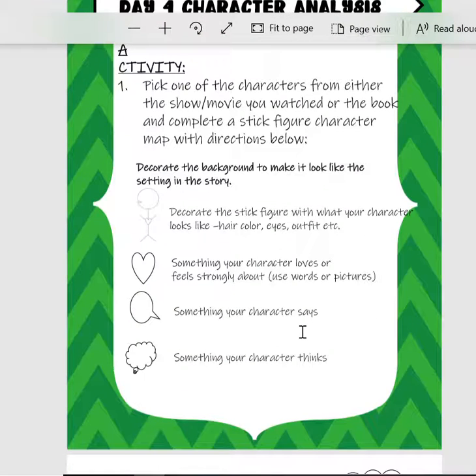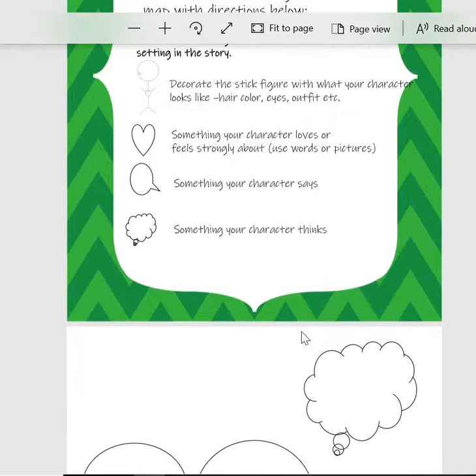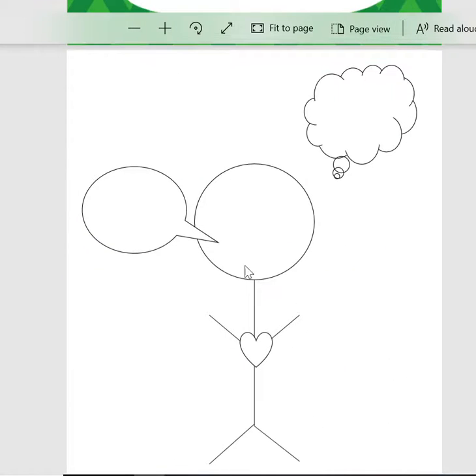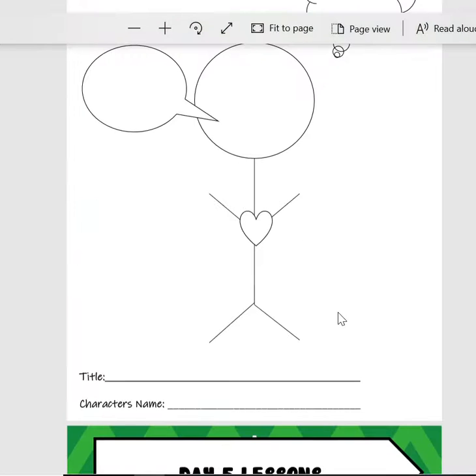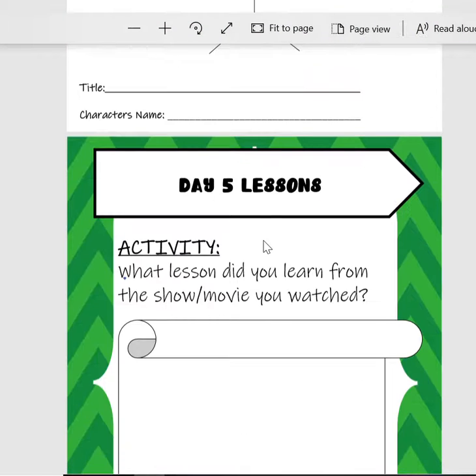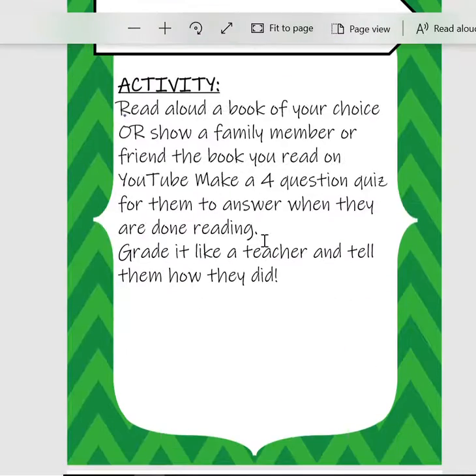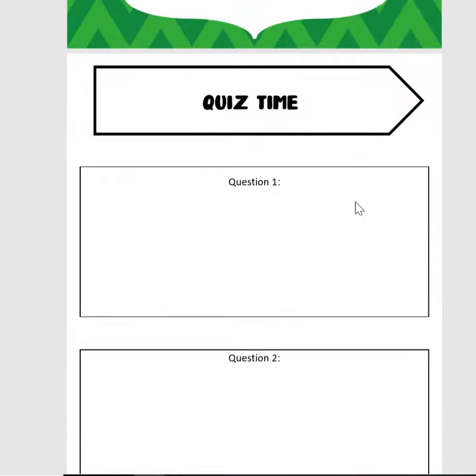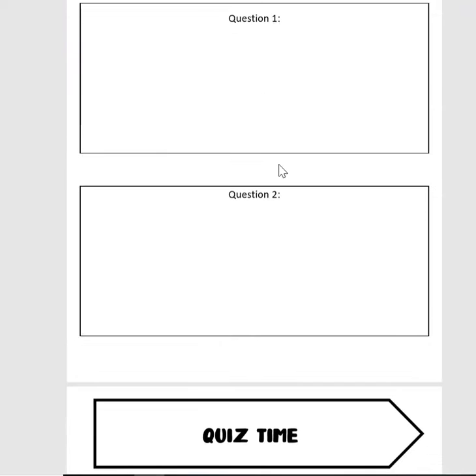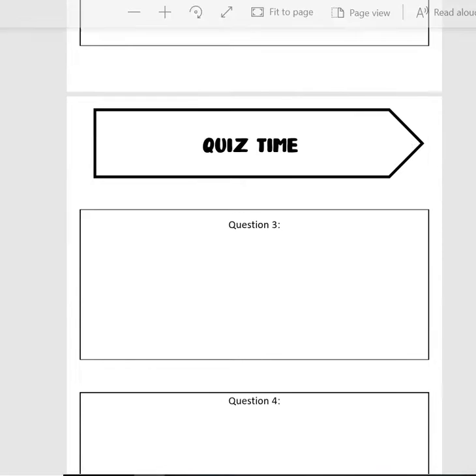Then they're going to pick the main character from the movie or show that they watched and do a character trait map. What does the character think about? What does the character say? What does the character look like? What does the character love and care about? And then what lesson did they learn? Okay, and then optionally, this is an activity, they can make a little quiz about the book and give it to someone else who reads that book or watches that show just to practice questioning.